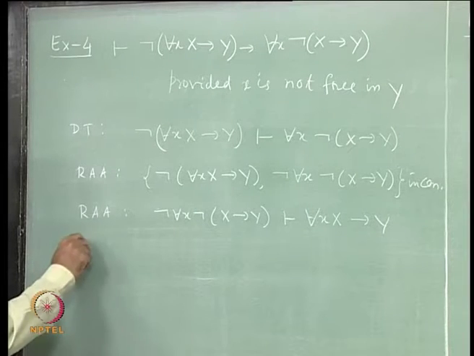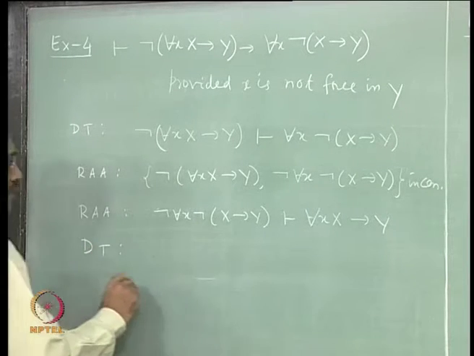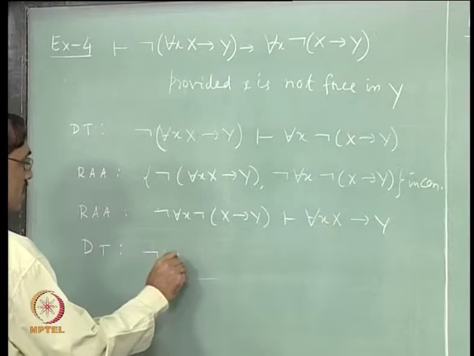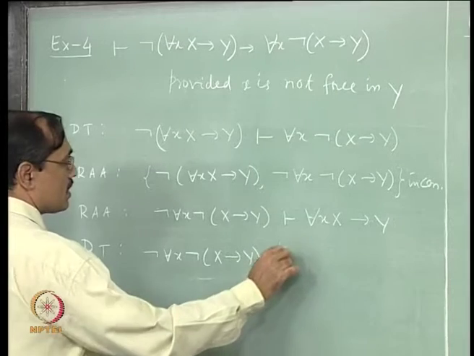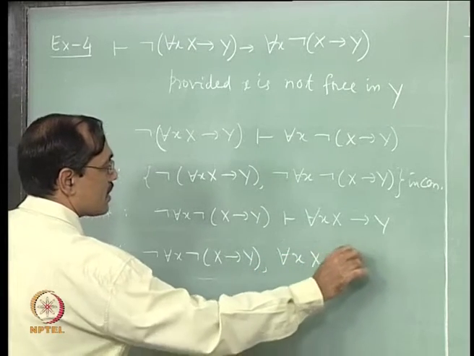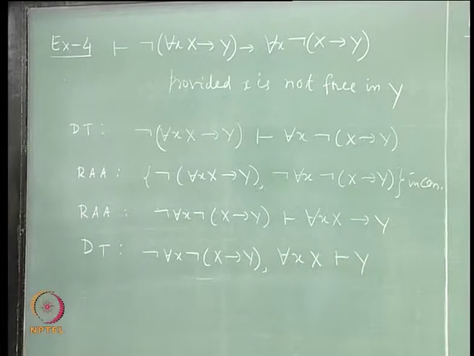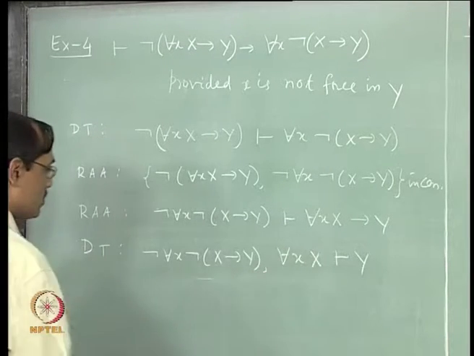Okay. Then use the deduction theorem, which says not for each x not of x implies y, for each x, x entails y. Clear. Again this not is again with for each. So, you have to take it inside, you can take not y also.